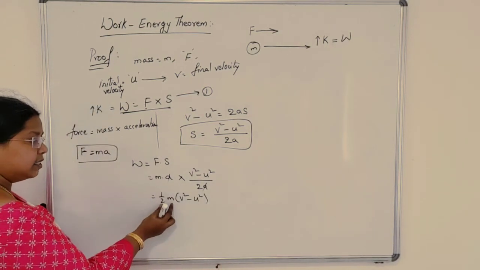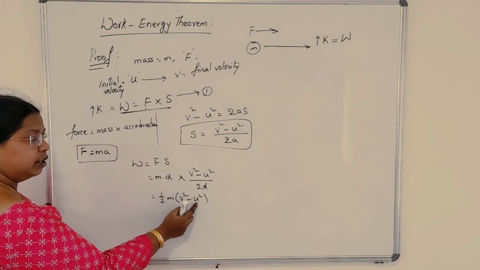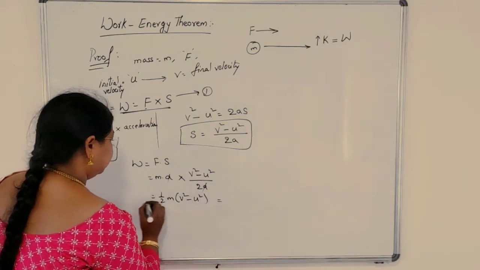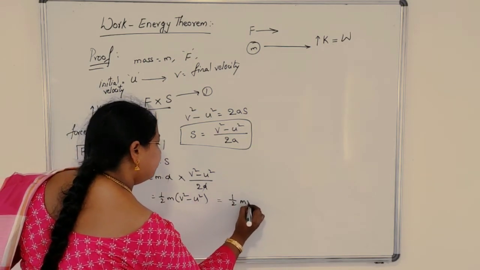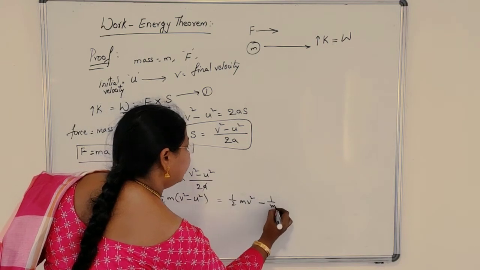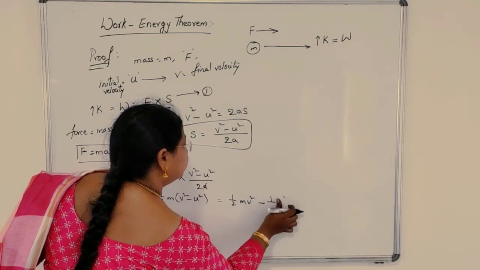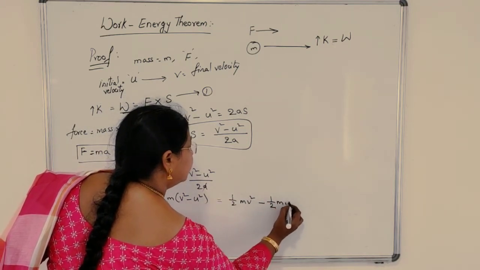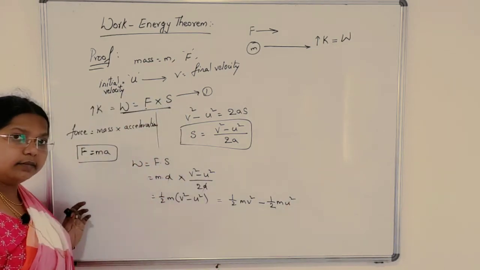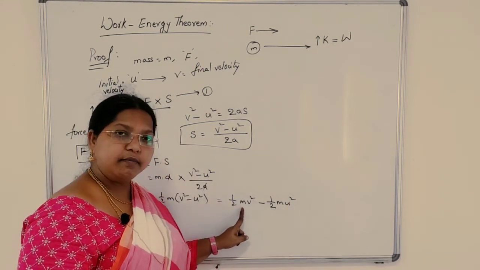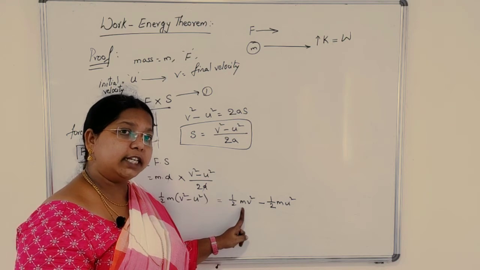Let us multiply this half m with v square and half m with u square. You will get half m v square minus half m u square. Clear?